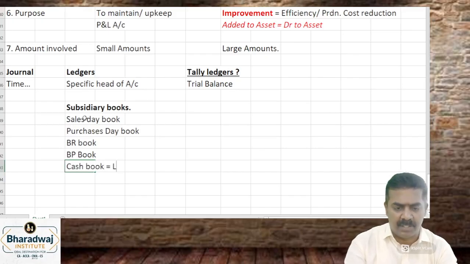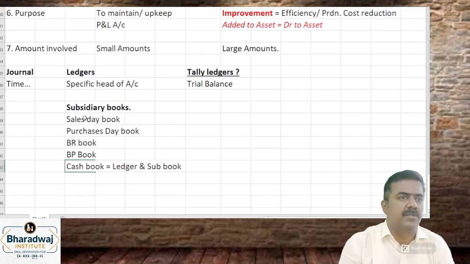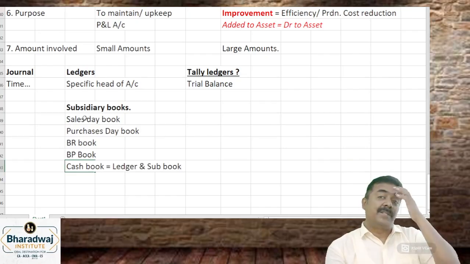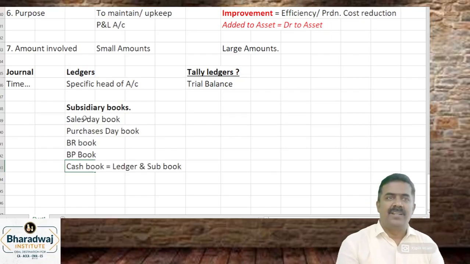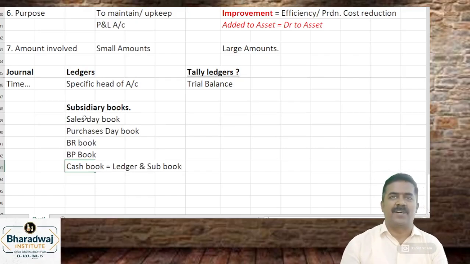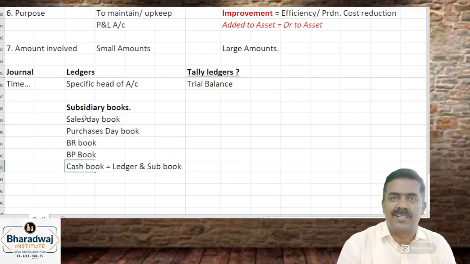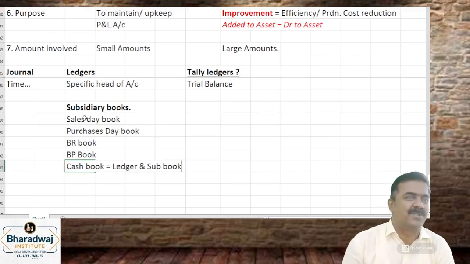Cash book, it is part of both ledger and also a subsidiary book. Cash book, all receipts and payments are recorded in which one? Cash book. Imagine you are running a hotel or you are running a retail shop. Daily 500, 600 customers will scan and pay. GPay pay பண்ணிருப்பாங்க 10 rupees, 20 rupees, 50 rupees, 100 rupees, 1000 rupees அந்த மாதிரி daily ஒரு 1000 transactions may happen. Is it possible to pass entry for all the 1000 transactions?